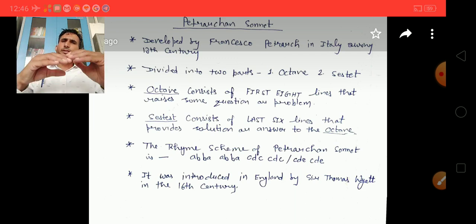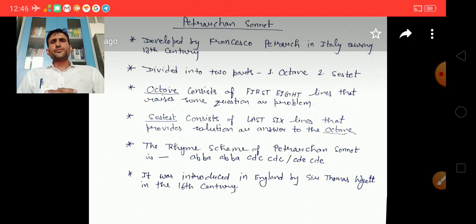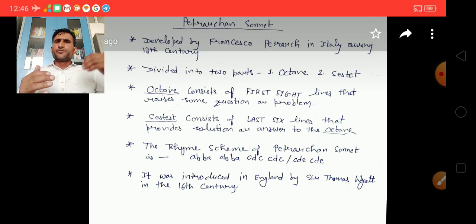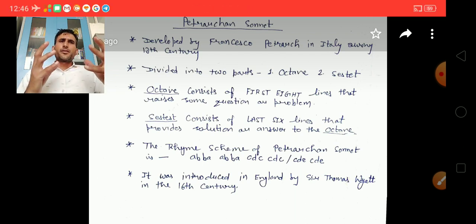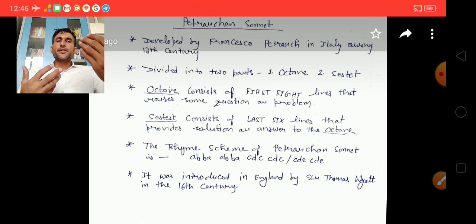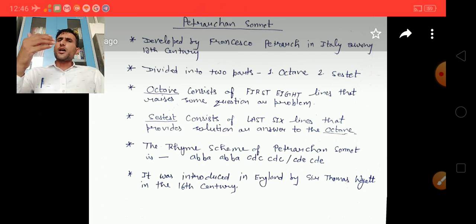Then the last 6 lines are called the sestet. The sestet consists of the last 6 lines, and in the sestet, the poet provides a solution or answer to the problem that is raised in the octave.